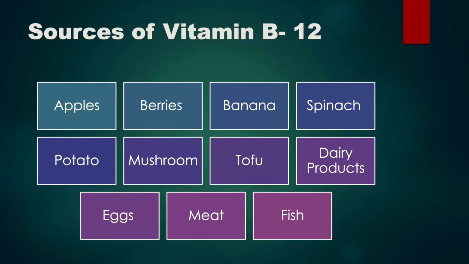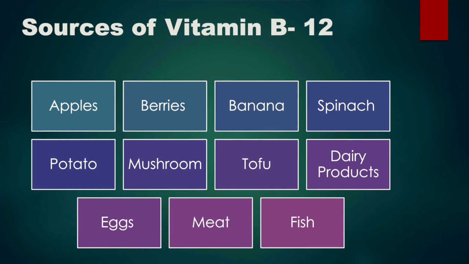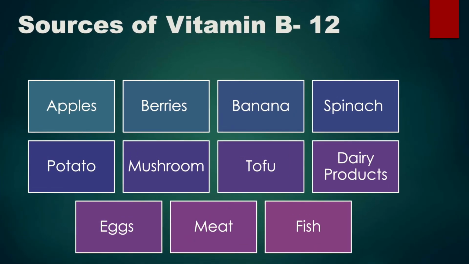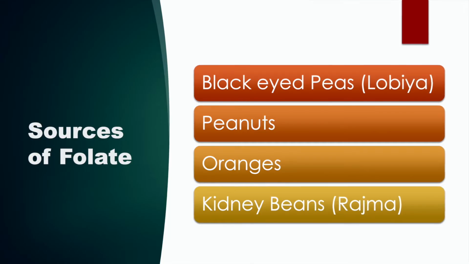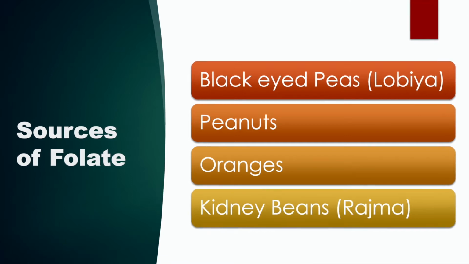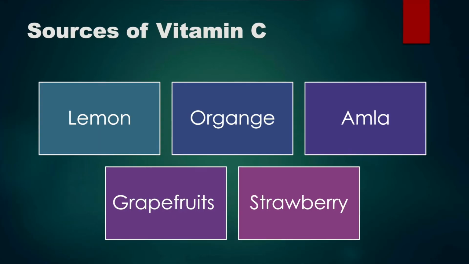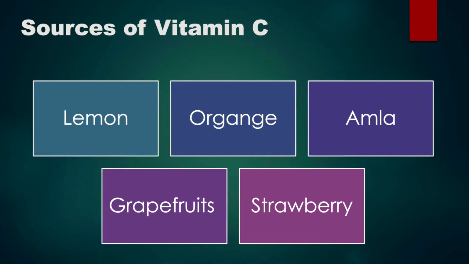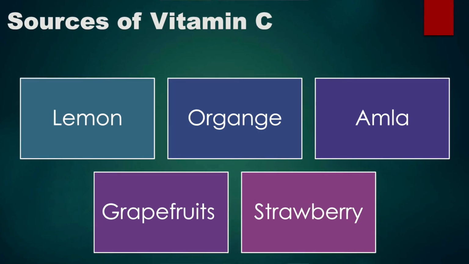Let's see, for vitamin B12, we can consume eggs, meat, fishes, apples, berries, bananas, spinach, potato, mushroom, tofu, and dairy products. For vitamin B9 or folate, we can consume black-eyed peas, also known as lobia, peanuts, oranges, kidney beans like rajma. For vitamin C, we can consume all sorts of citrus fruit like lemon, oranges, amla, grapefruit, strawberries, etc.